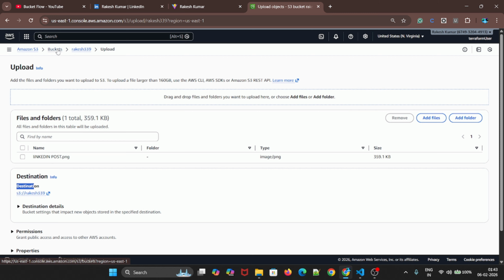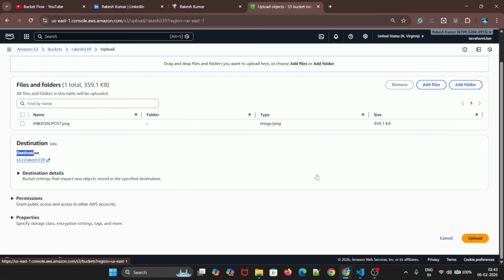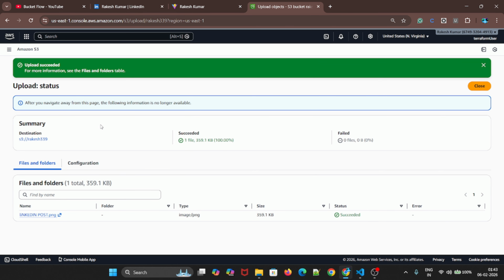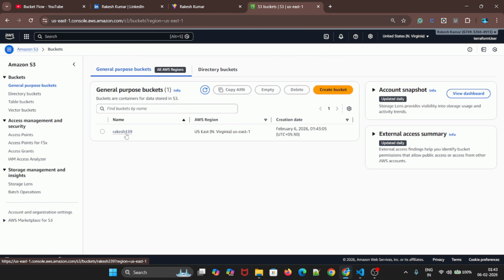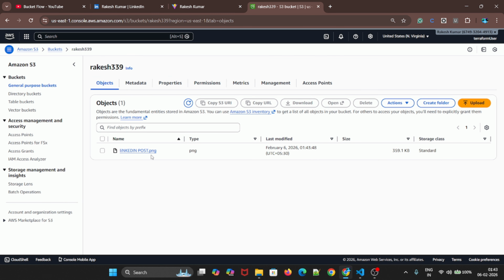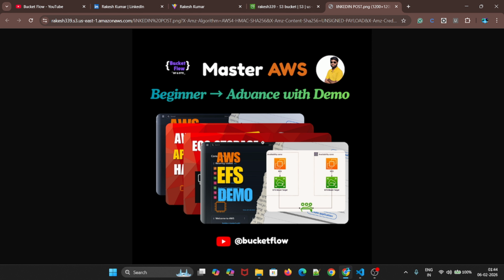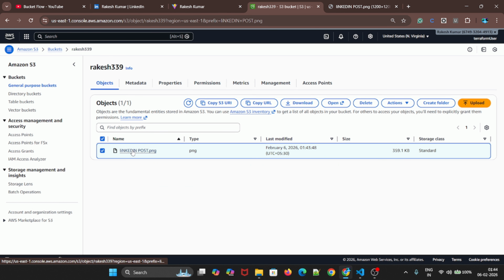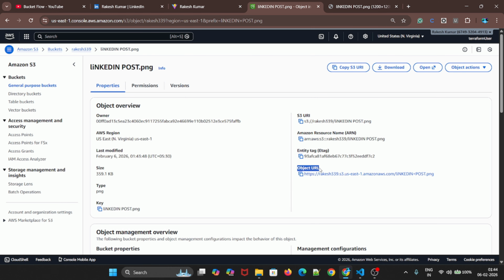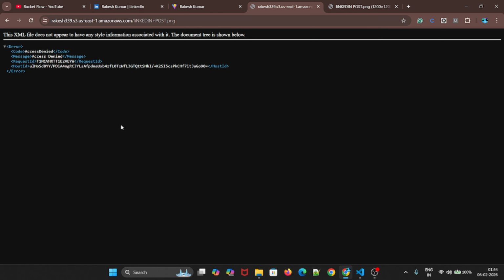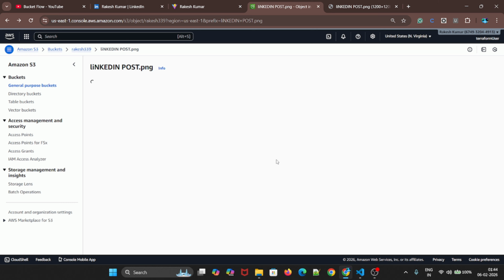But I want to show you something. If you go to your bucket and click on upload, now it's uploaded. You can see here the destination, succeeded, failed, and the file. Here is our file. If you go to our bucket, we have rakesh.in. Click on that, and if you select it, you will get the option here. If you click and wait, you can access it via the internet. But if you go inside, we have something called an object URL. If you copy this one or try to open it, you will get an error like access denied. Why so? I will let you know why this is happening.